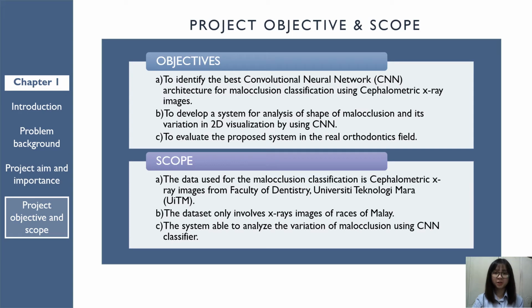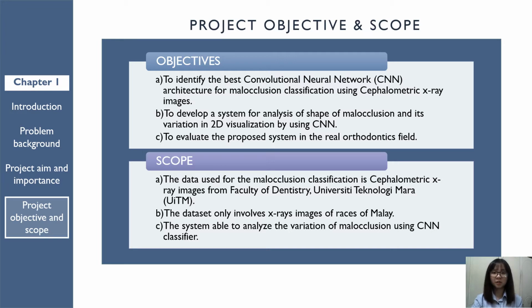The project has 3 objectives. First is to identify the best convolutional neural network architecture for malocclusion classification using cephalometric X-ray images. Second, to develop a system for analysis of shape of malocclusion and its variation in 2D visualization by using CNN. And the last one, to evaluate the proposed system in the real orthodontist field.